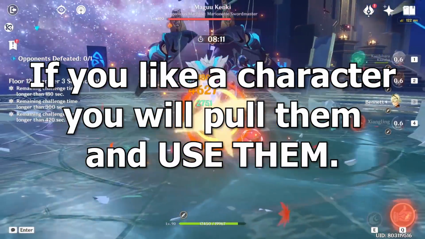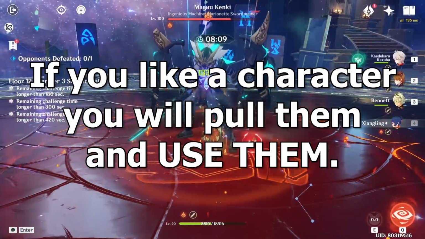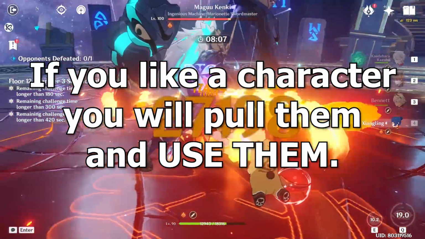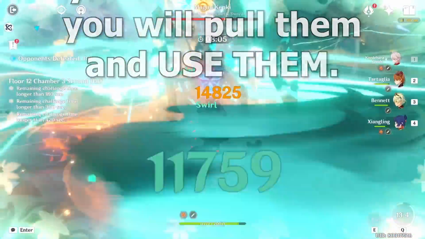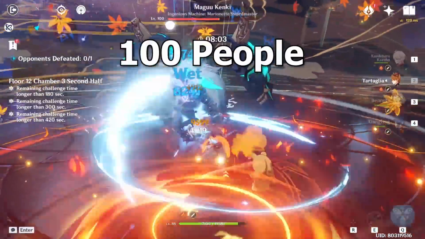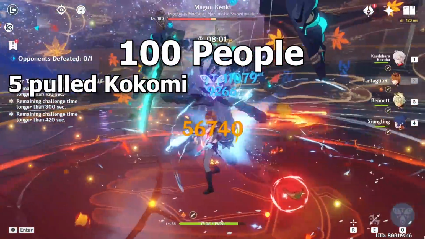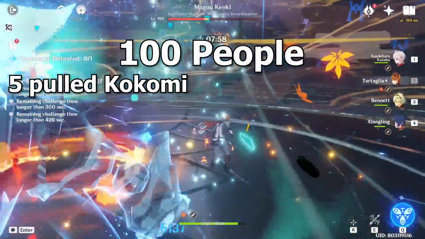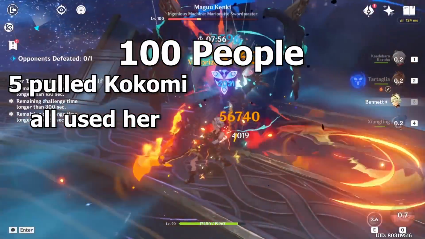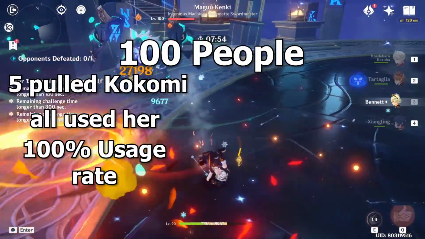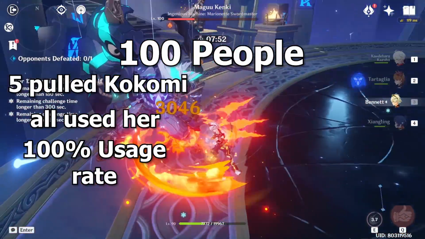If you like a character, regardless of meta, you're going to pull for it and probably run it, and therefore you're going to scale the usage rate toward the higher end. For example, if out of 100 people, 5 of them liked Kokomi, they all pulled for Kokomi and they all decided to use Kokomi, then Kokomi will have 100% usage rate, as the 5 people who pulled for her chose to use her.